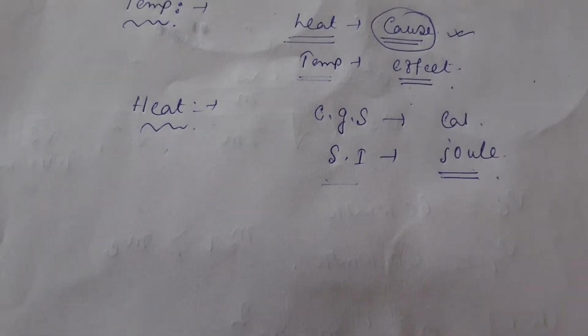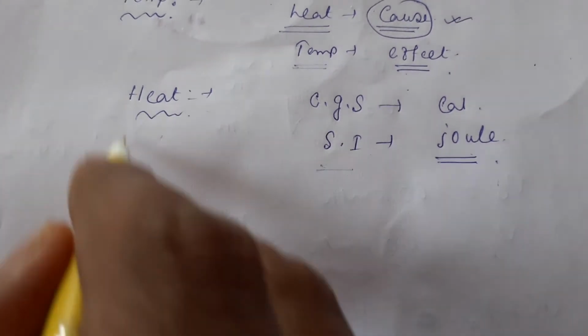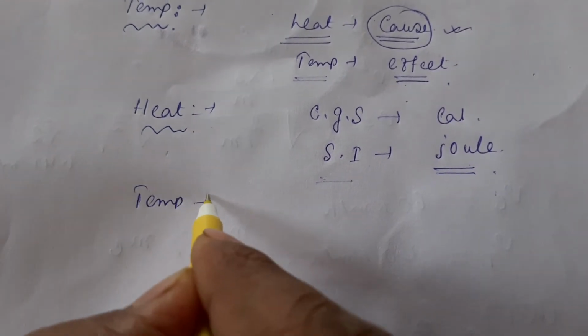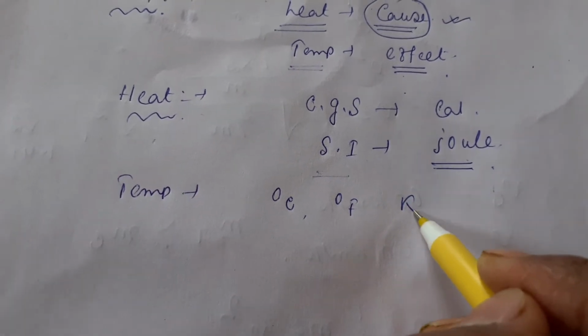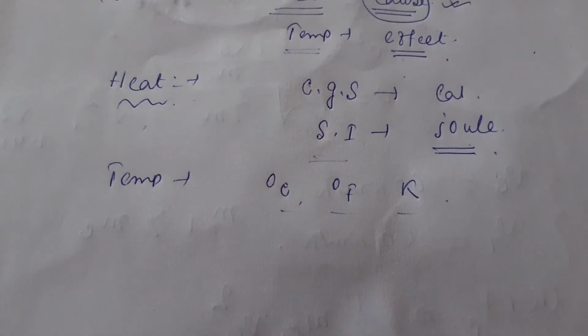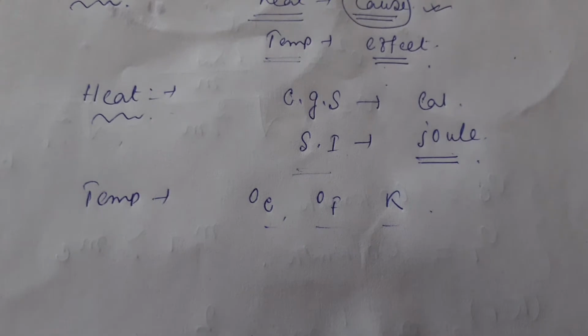Now I will also tell the definitions. In the case of temperature, the units are degree centigrade, degree Fahrenheit and degree Kelvin. So these are the basic things.